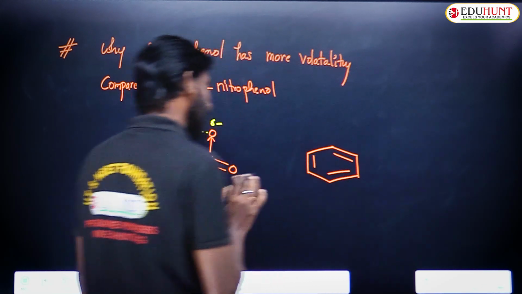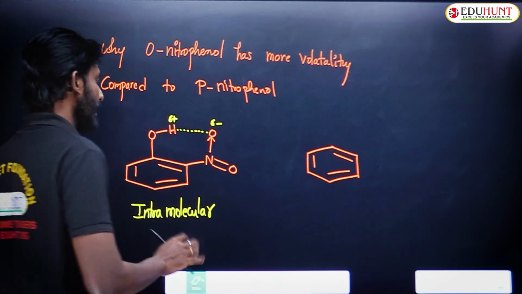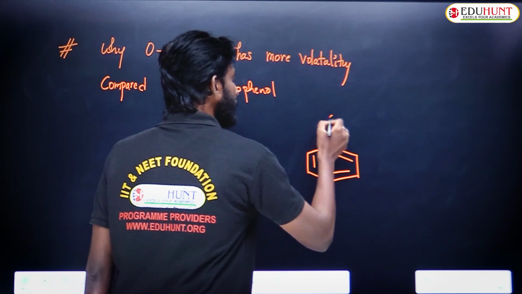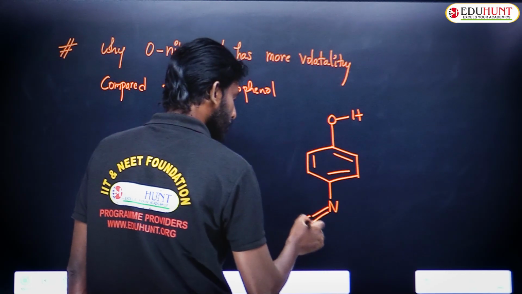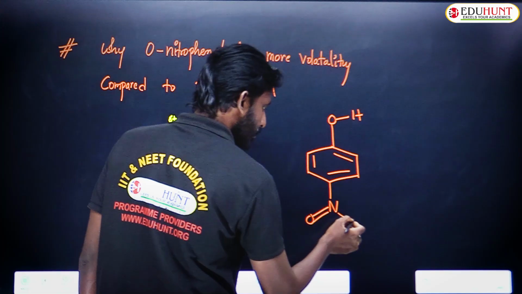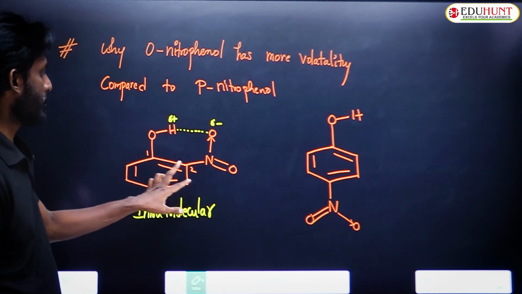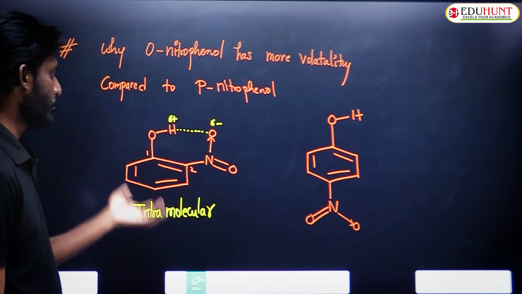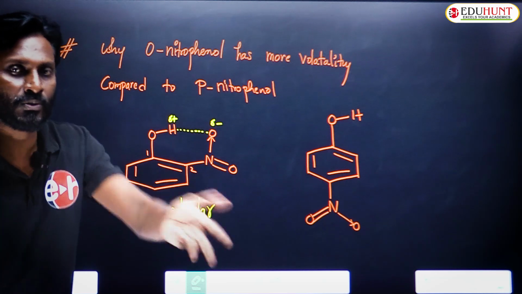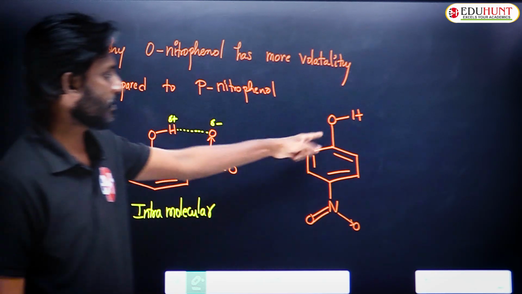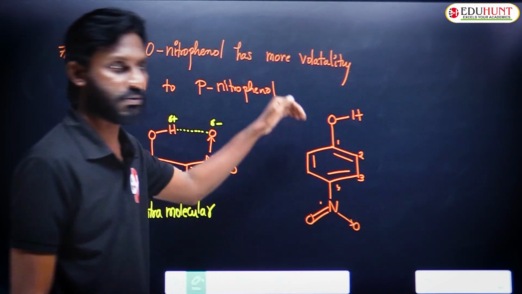Now, if you take the same compound, that means same molecular formula but different arrangement, paranitrophenol, that means OH and NO2 groups are at para positions. I hope you know what is para positions. 1, 2 positions, first position and the next position. You can take on this side also. 1, 2 positions are called ortho positions. Here these two groups are ortho to each other. Yes, and this is 1, 4. 1, 2, 3, 4. 1, 4.